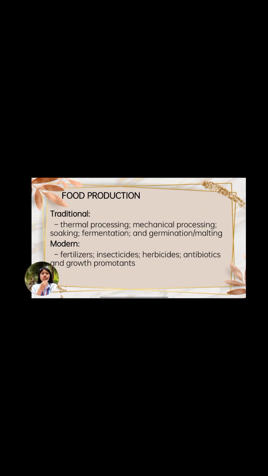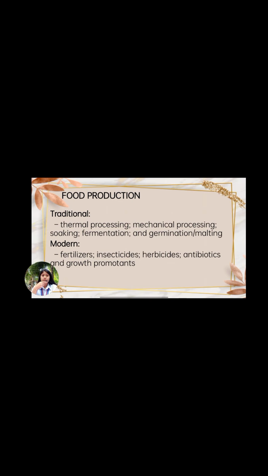Traditional food production is a method that uses manual or step-by-step processes in making or doing food processing. This includes slow processes. Examples of traditional food production are thermal processing. Thermal processing is a food sterilization technique in which the food is heated to a high temperature enough to destroy microbes and enzymes.